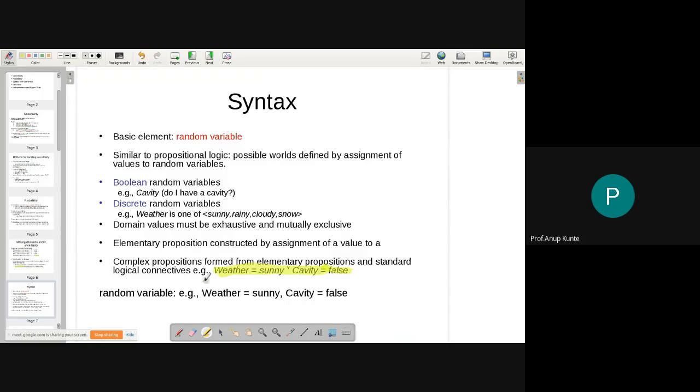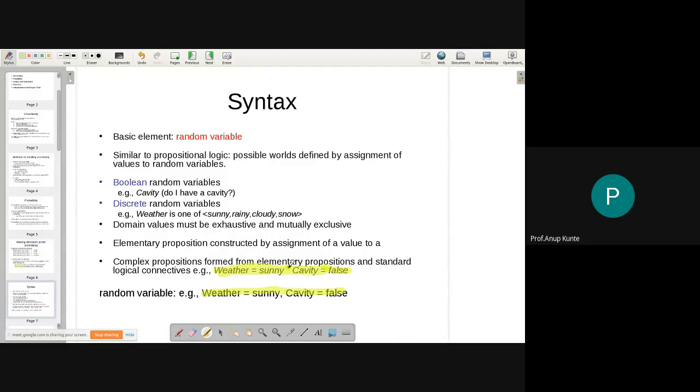Okay, so weather is equal to sunny, cavity is equal to false. Some random variable can have weather is sunny, cavity is false, and then sunny or cavity is false. This has to be true, I guess, if this is the instance. So this is the instance of the random variable where every atomic clause is getting its instance value. So weather gets the value sunny, cavity gets the value false, and I can combine these two. So what they've done is they've actually combined these two together to have a compound statement.